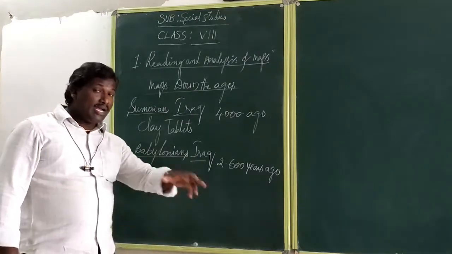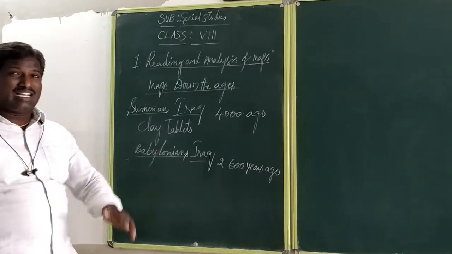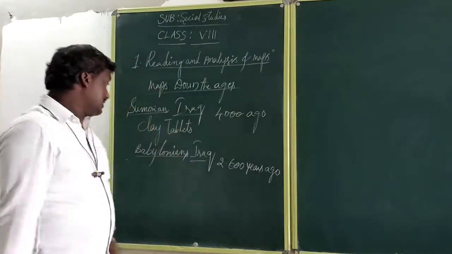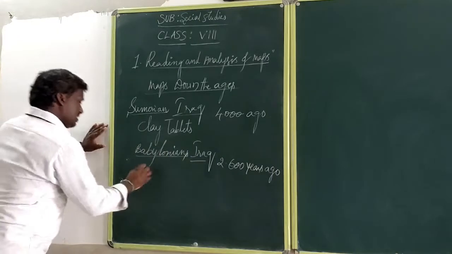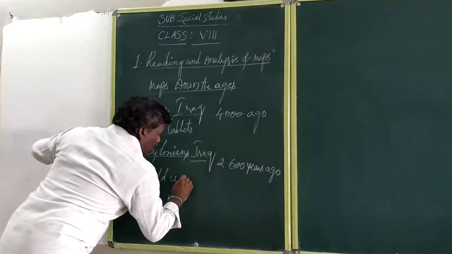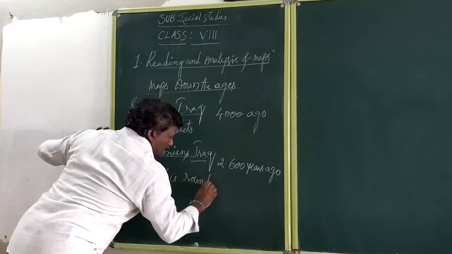Babylonians also, but according to the Babylonians, they decided the entire world is a round disc. See, according to Babylonians, the world is a round disc.